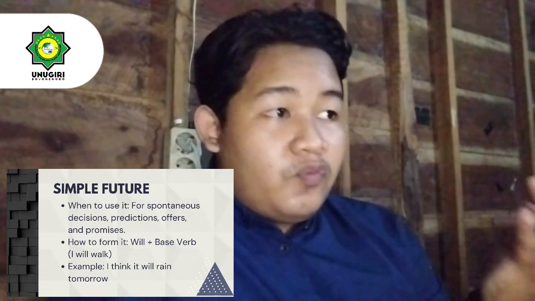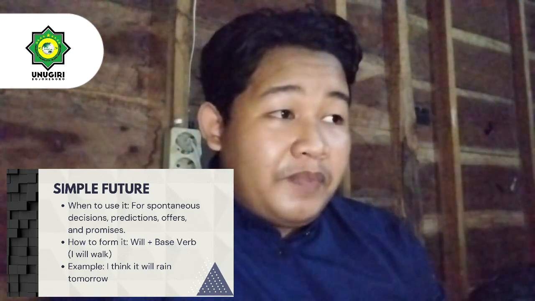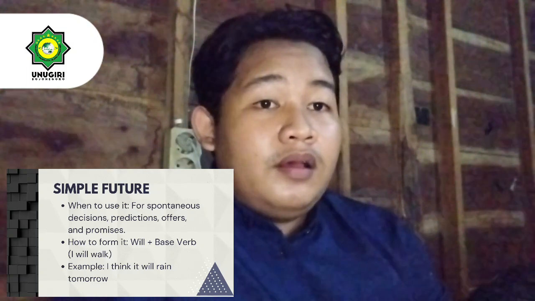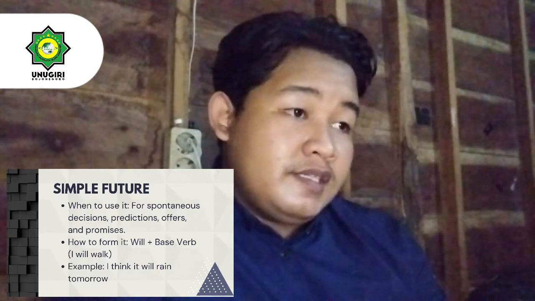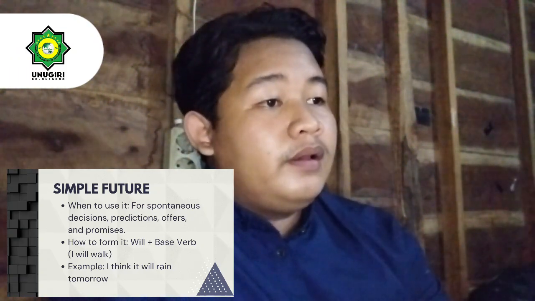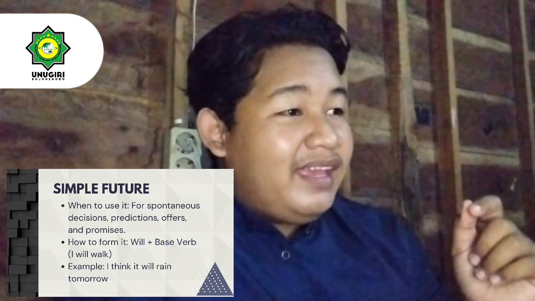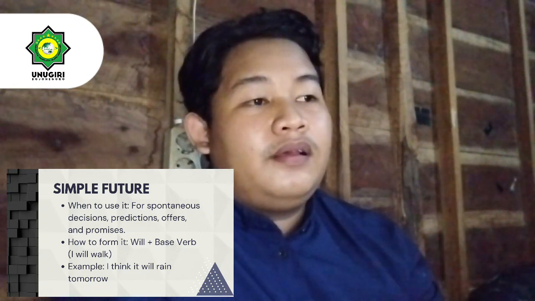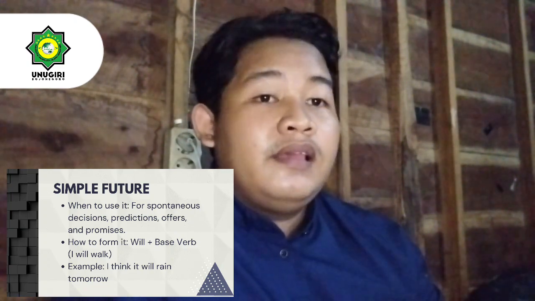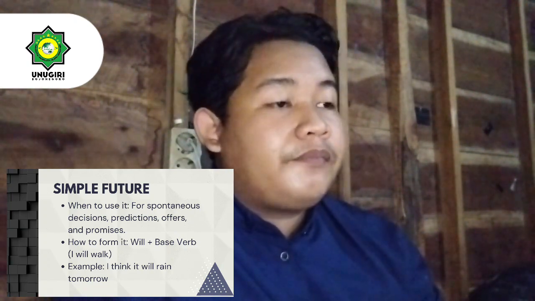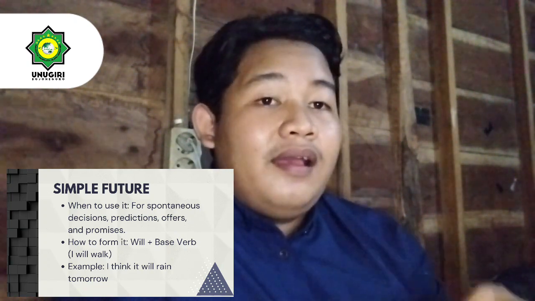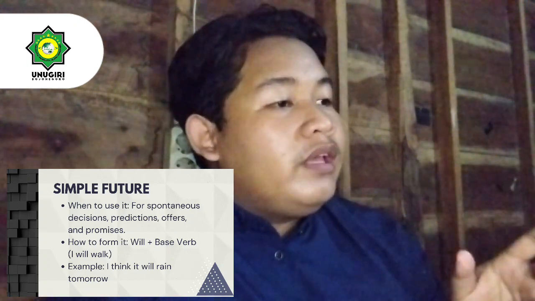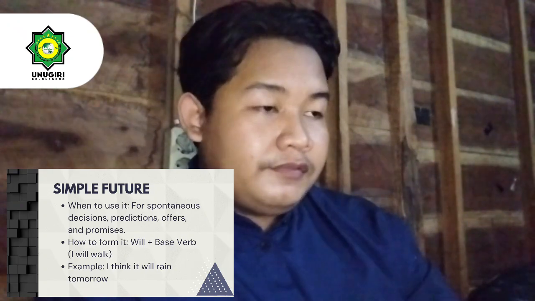Subject plus will plus the base of the verb, verb 1. The example is, I think it will rain tomorrow.